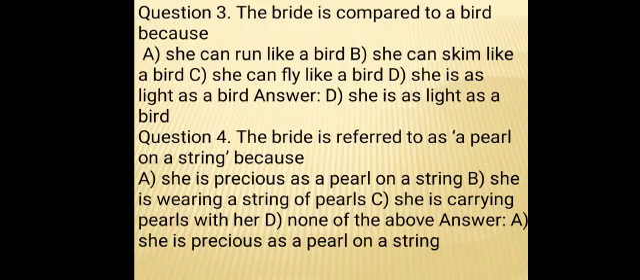Now next question. The bride is compared to a bird because the options are she can run like a bird, she can skim like a bird, she can fly like a bird, or she is as light as a bird. The answer is she is as light as a bird. Question number 4. The bride is referred to as a pearl on a string because the options are she is precious as a pearl on a string, she is wearing a string of pearls, or she is carrying pearls with her, or none of the above. The answer is she is precious as a pearl on a string.